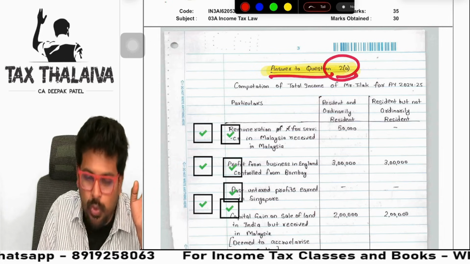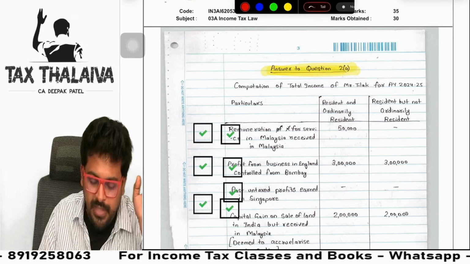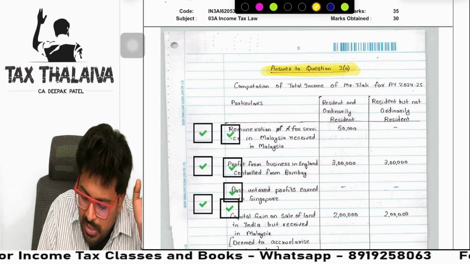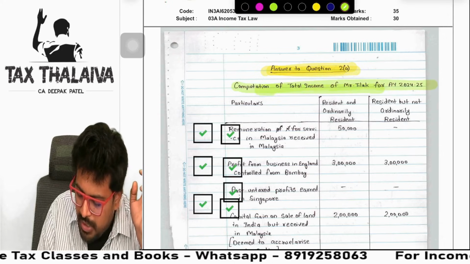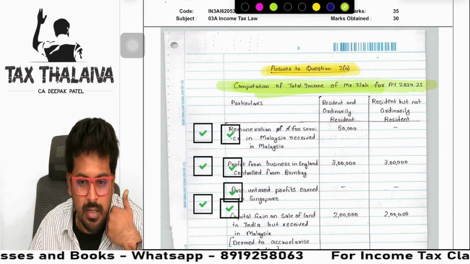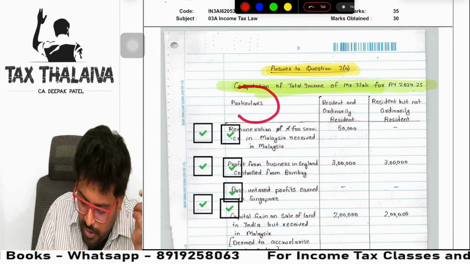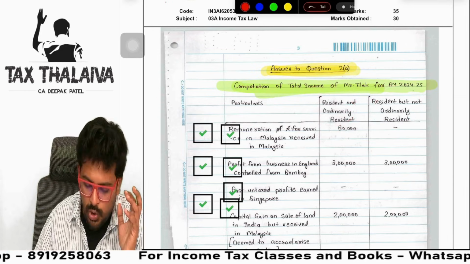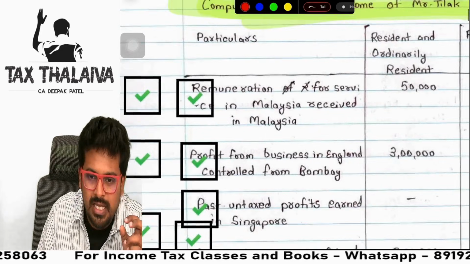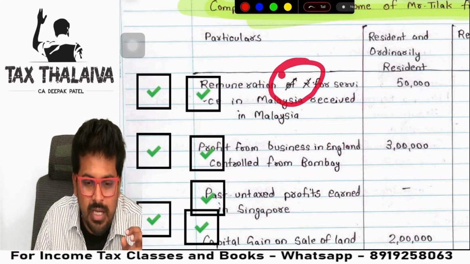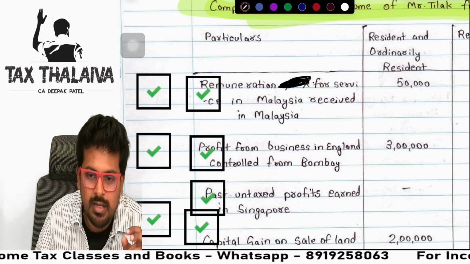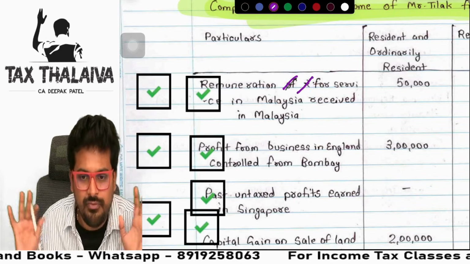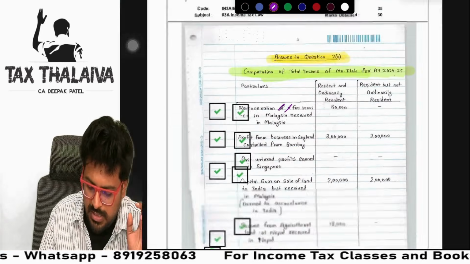So, first, answer to question 2A, he wrote very clearly. Then, computation of total income of Tilak for assessment year 24-25. This heading should come, guys. Every question, one heading, I also write. Practice. Then comes the format. See how beautifully formatted. Neat presentation. One more thing, I'll zoom. See here, he wrote something wrong. He did not do it like this, which irritates. Simply, he did it like this. Enough. Getting it? Next.